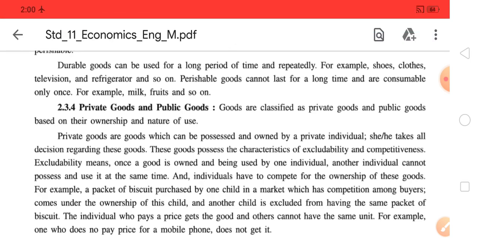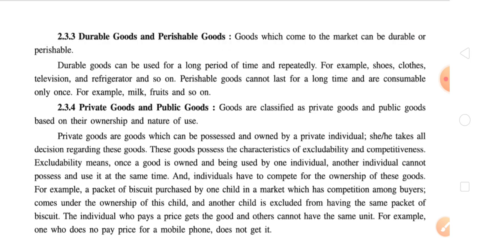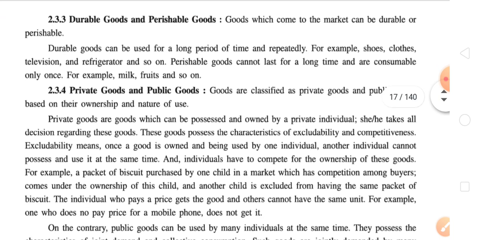So now after this discussion, let us discuss this point in detail. First, goods which come to the market can be durable or perishable, because it is the very nature of that particular good.